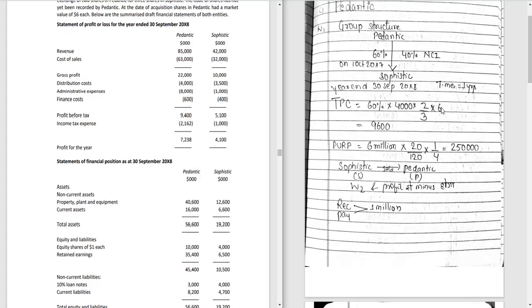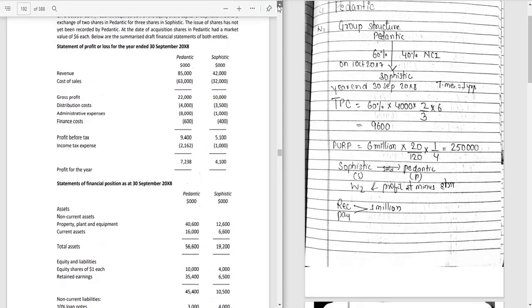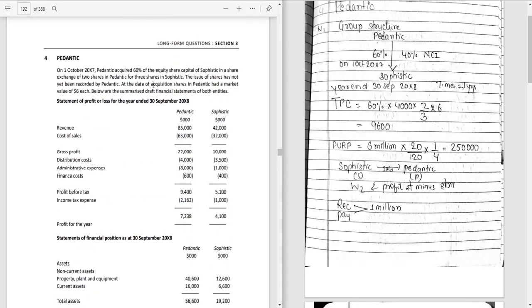When we multiply 1 instead of 6, we get 1600. And share premium 8000, because 6 rupees is the issue market price, so 6 minus 1, that is 5, gives us 8000. It has not yet been recorded by Pedantic, so we need to record this as well while preparing the consolidated financial position.